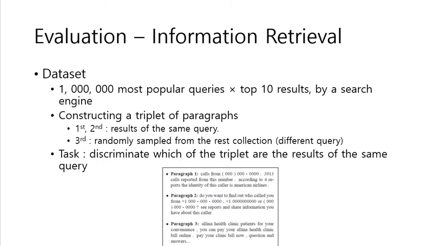And another task is information retrieval. Given a query, we should decide if a document should be retrieved. This paper is written by Google researchers, and this dataset was made by their company's search engine. So the task is to discriminate which of the triplets are results of the same query.